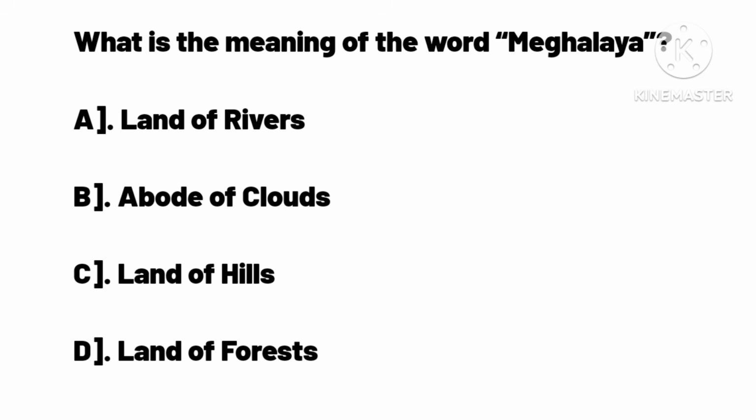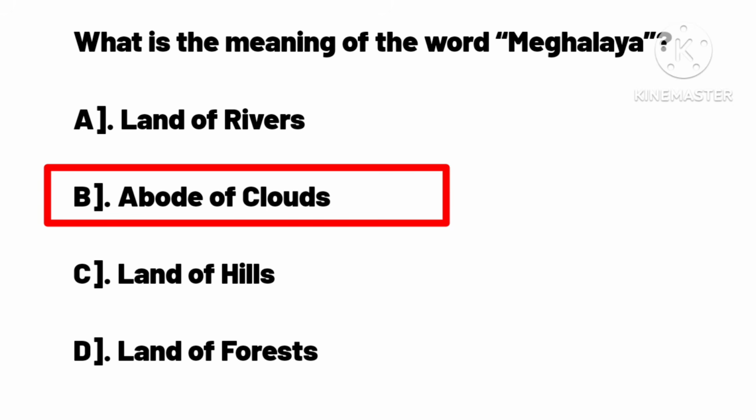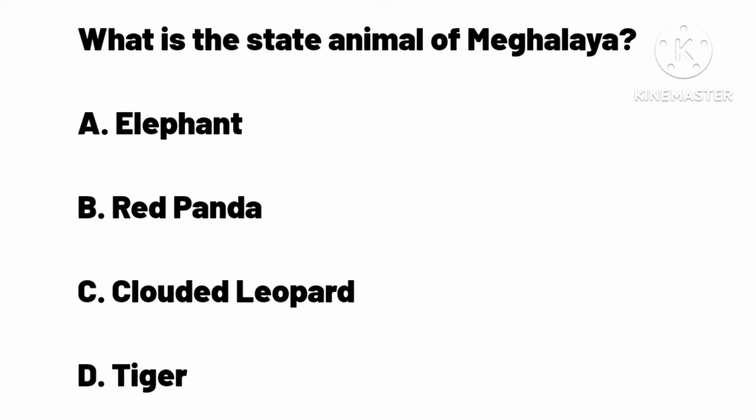What is the meaning of the word Meghalaya? A. Land of rivers. B. Abode of clouds. C. Land of hills. D. Land of forests. Answer B. Abode of clouds.